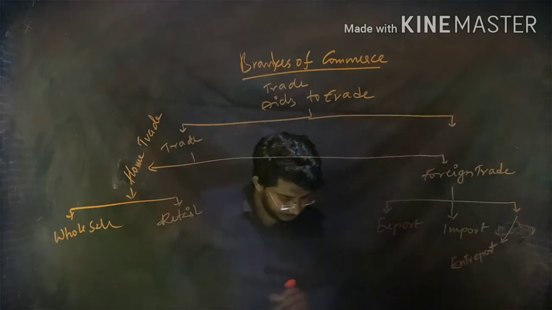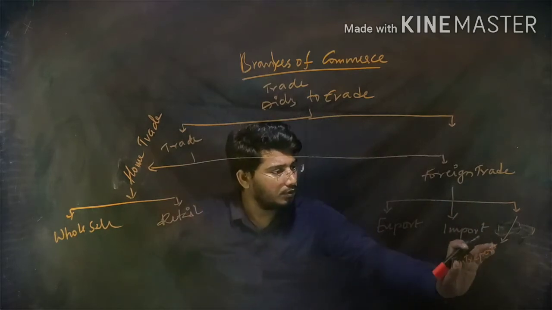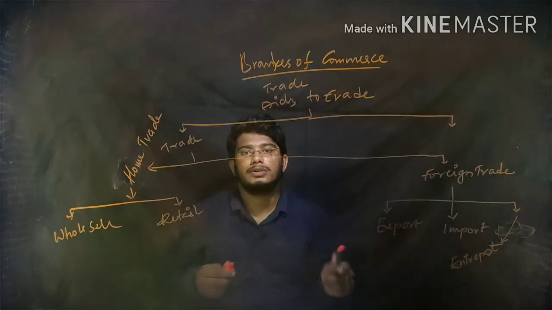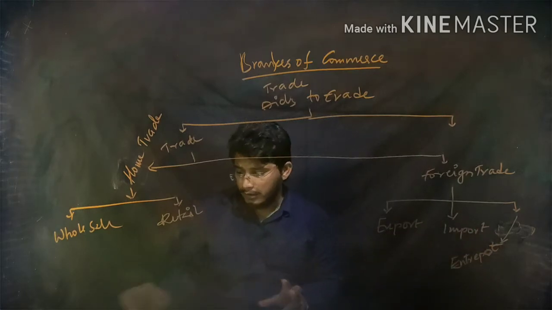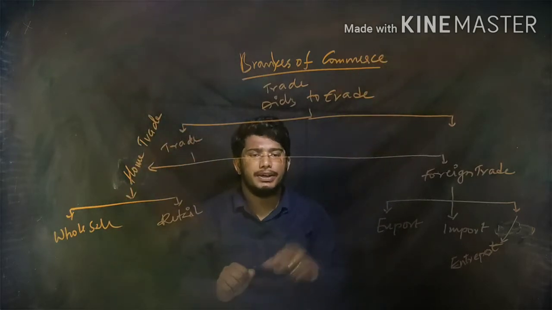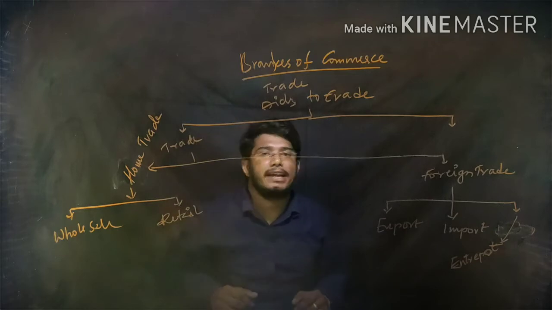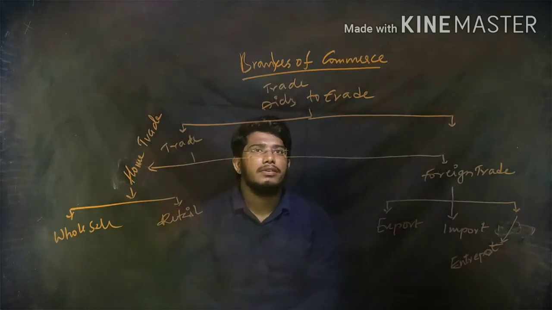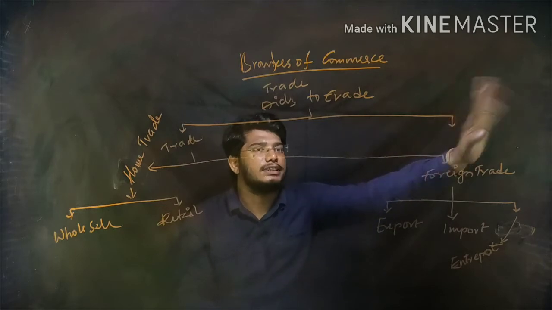Entry port goods. So in total, branches of commerce is divided into 2, that is trade and aids to trade. Now we are discussing trade. Aids to trade, we'll discuss later.